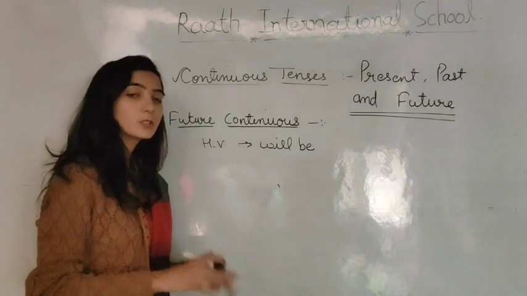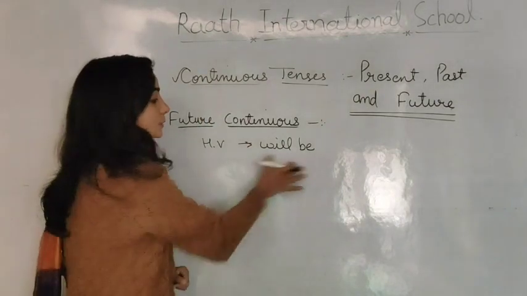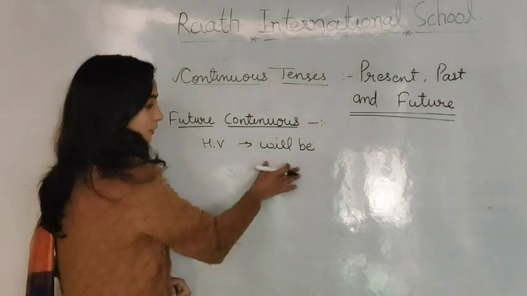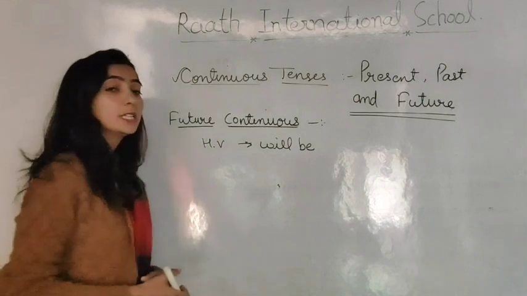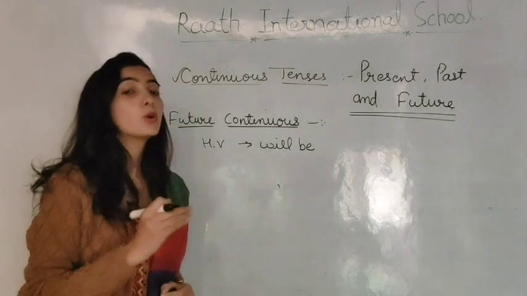Okay. Because in modern English we aren't using shall anywhere. Everywhere we are just using will be, whether the subject is singular or plural. We'll have to use will be. Okay. One more thing, we use future continuous for the things we are expecting to do or we are supposing to do.